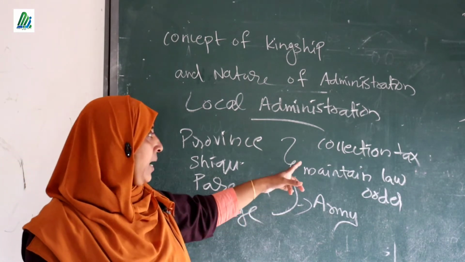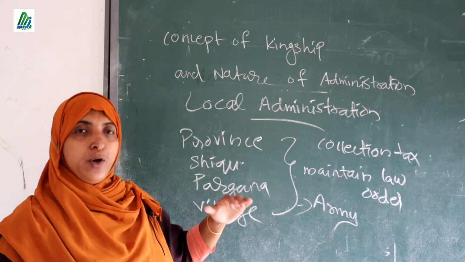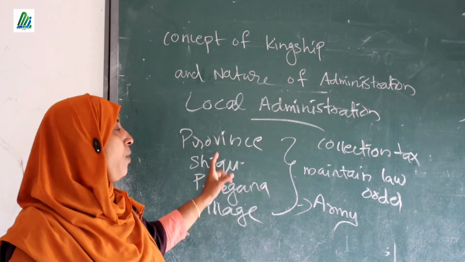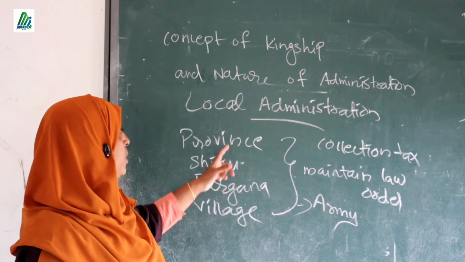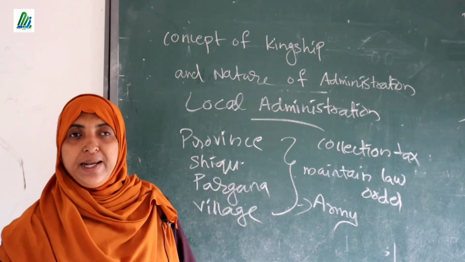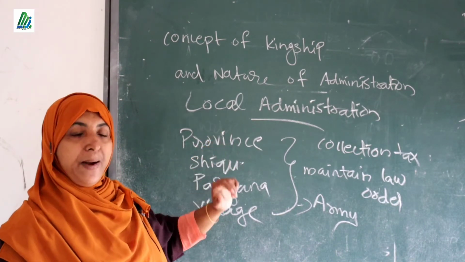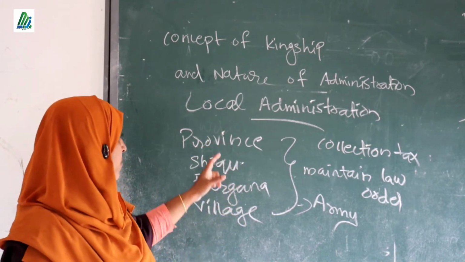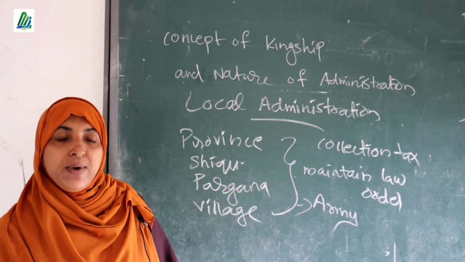Okay, so these are the important duties of the people who control or who are the leaders of all these places. These are the important features of the local administration of the Sultanate period. Clear? So first one, the country was divided into different parts. Which were the different parts? First one, province, next one, Shiq, next one, Pargana, and next one, village.